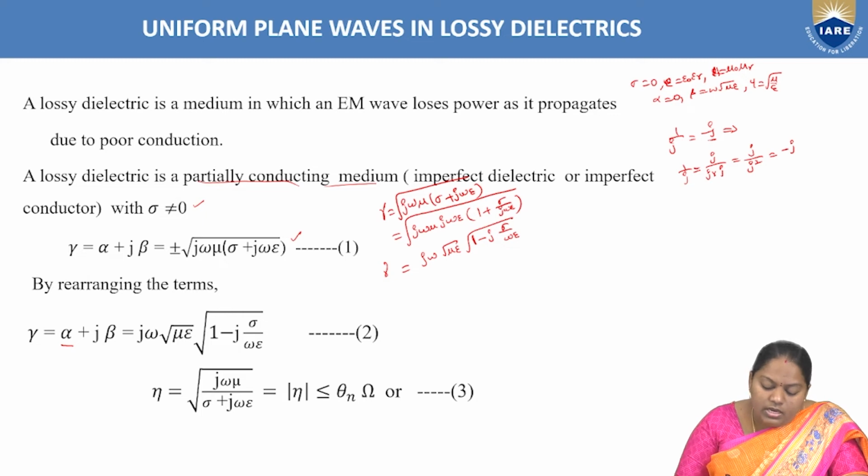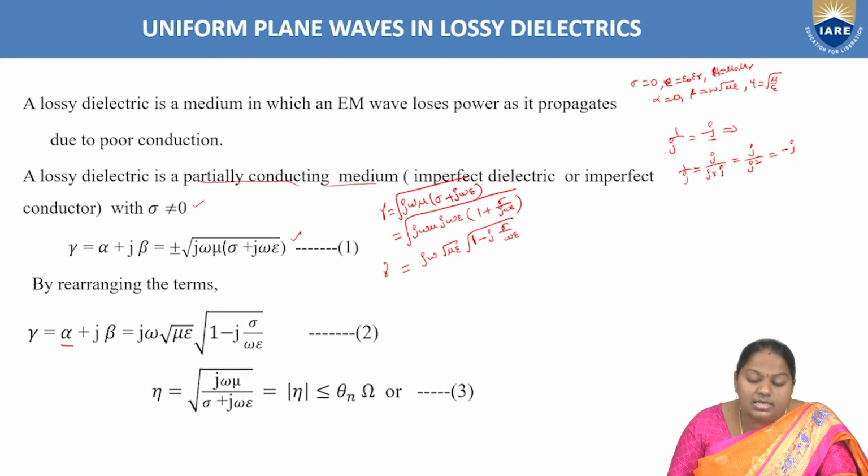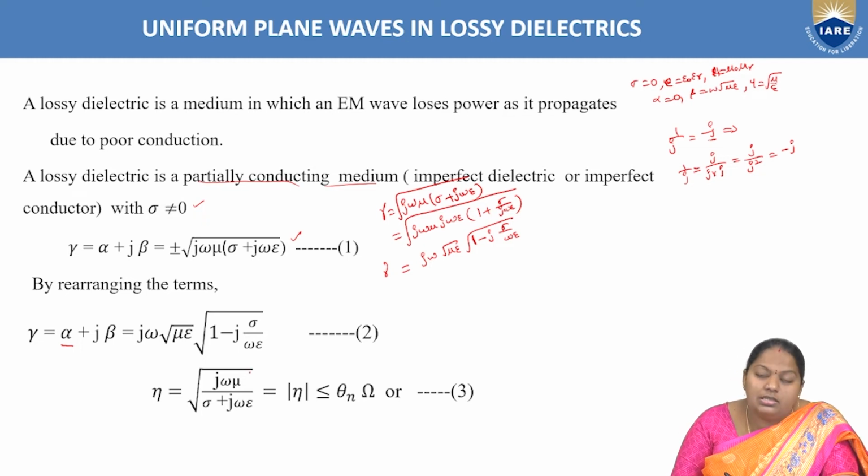Now to analyze the wave propagation, means how the electric and magnetic fields differ, how much is the phase shift between electric and magnetic fields in the lossy dielectric medium? Depending upon the intrinsic impedance eta, we are going to analyze. The formula is eta equal to root over j omega mu by sigma plus j omega epsilon. In general, this eta can be written along with the magnitude and the phase angle: the magnitude is modulus of eta and the phase angle is theta.